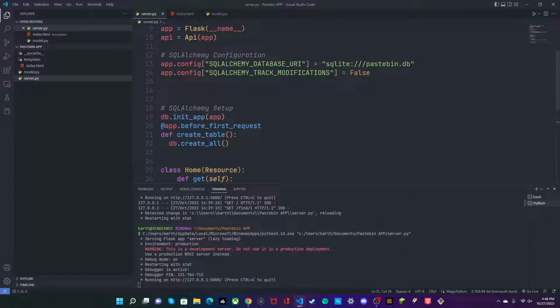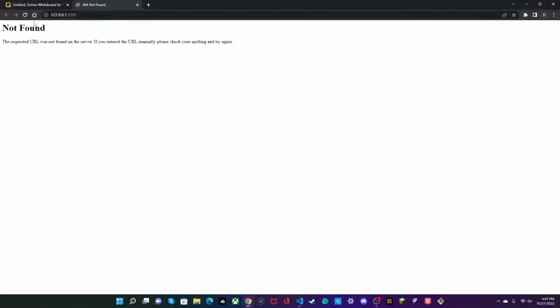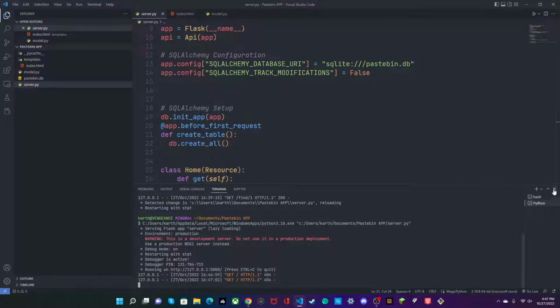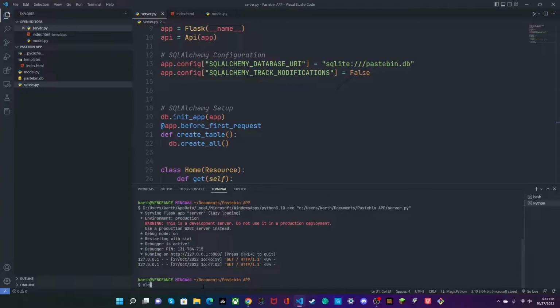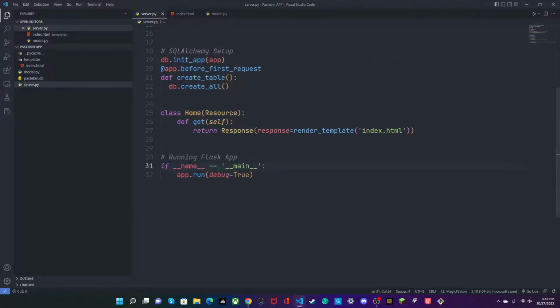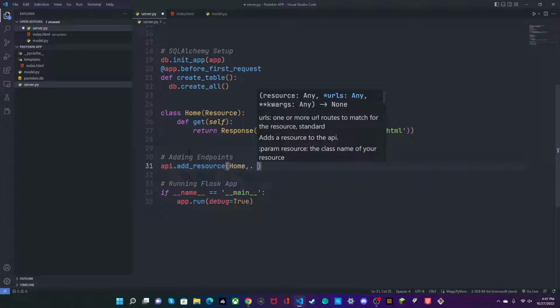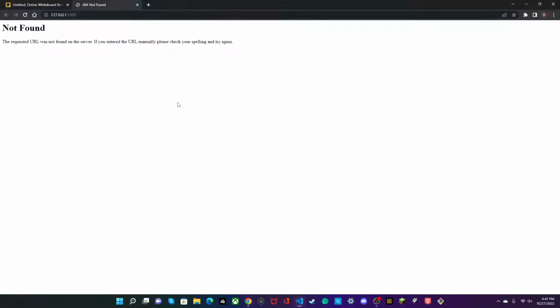So our Flask server is now running. And here it's not found. That's because we haven't added an endpoint for it. So let me just save this. So before this, we'll just say adding endpoints. So api.add_resource home. Now let's rerun our server. Refresh, and as you can see, we now have our template.